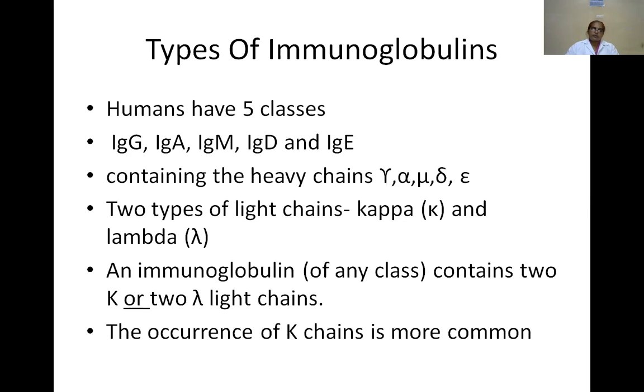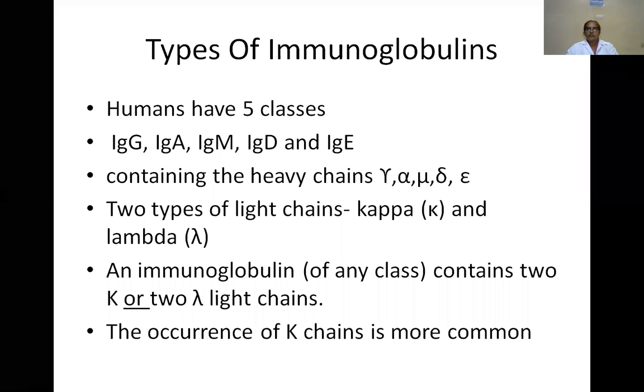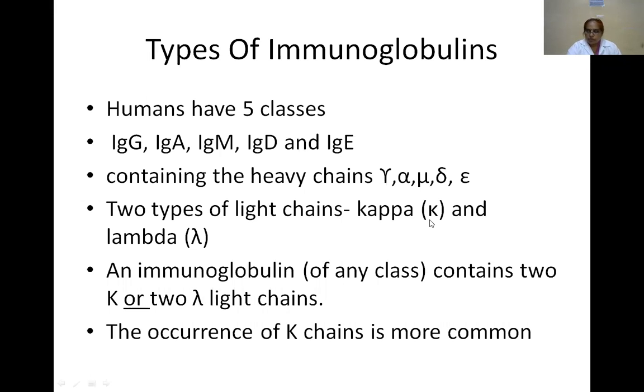Most immunoglobulins contain the kappa type of light chains. Almost all immunoglobulins contain the kappa type of light chain.